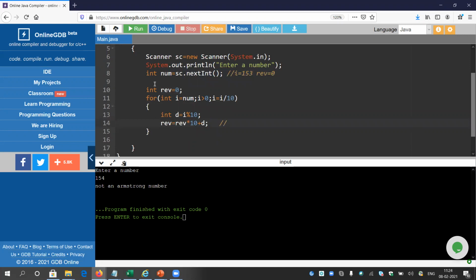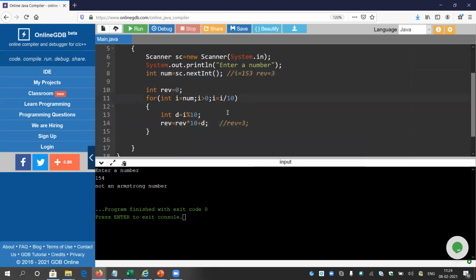So what is the initial value of rev? It is 0. Look, I have already written here rev equals to 0. I have introduced the variable rev as 0. So rev equals to 0 into 10, because the value of rev here will come as 0. And what is the current value of d? The current value of d is 3. I have already explained in the last program. So 0 into 10 means 0, plus 3 means the value of rev is now 3.